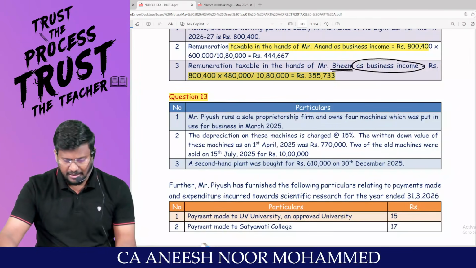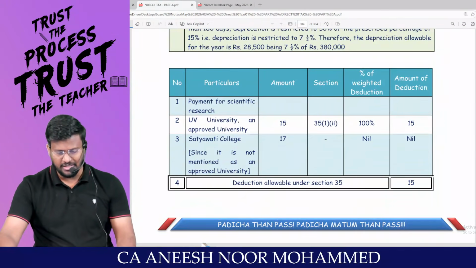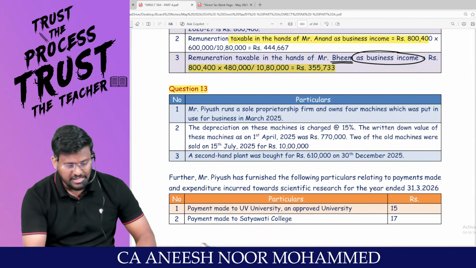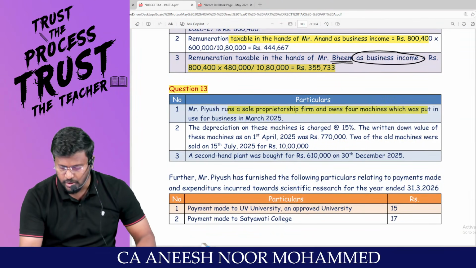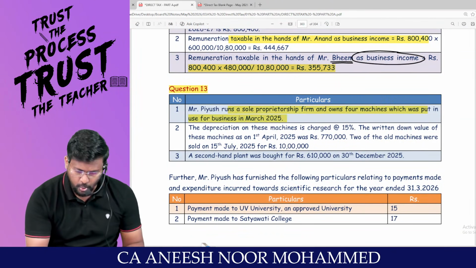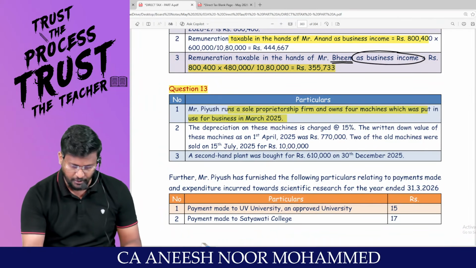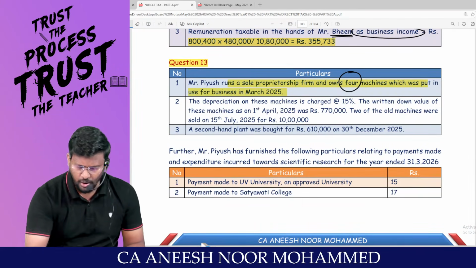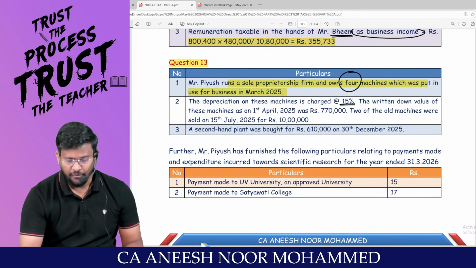Now the last question, really, we are moving. Just we knock it off. Very simple question only. Mr. Piyush runs a sole proprietary firm and owns 4 machines which were put to use for business in March 2025. How many machines was he having? 4 machines. Depreciation on these machines is charged at 15%.